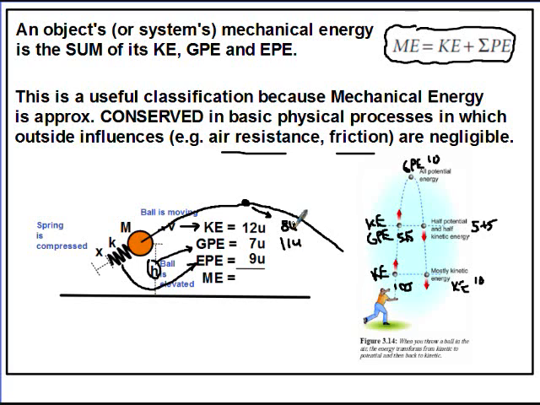Because whatever the kinetic energy decreases by, the gravitational would increase by. And so 8, 11, and I still have 9 for the elastic potential energy because that hasn't discharged yet. And you see that I still have the exact same amount that I had here. And I forgot to add those up, but you can see that the 28 units is still 28 units. So mechanical energy just changes in form, not in amount.